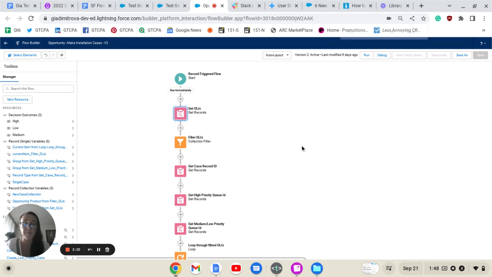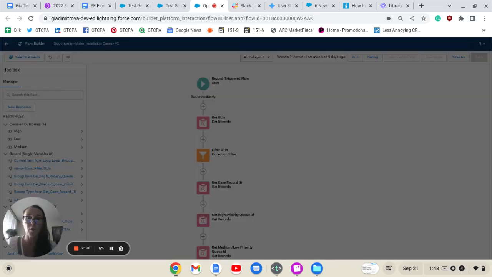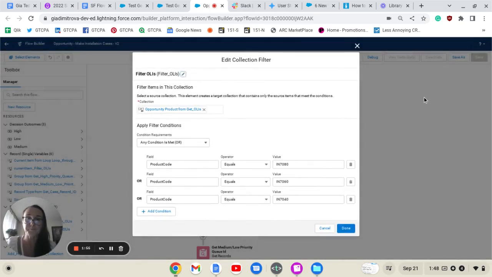Next, we need to somehow filter only the opportunity products that have the status of high, medium, and low in order for a case to be created. We're going to drag the collection filter element to the canvas, and here we're going to create essentially a new collection. So we're going to filter from the original collection.